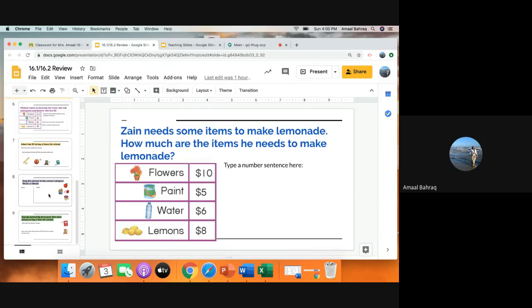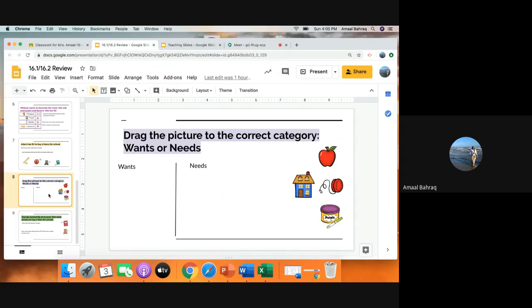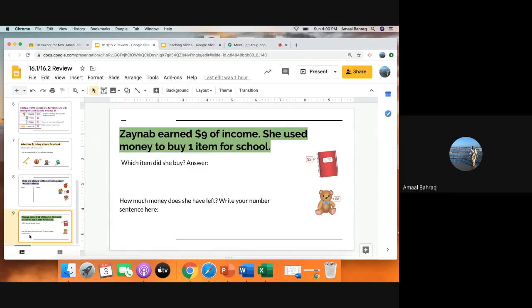You will see the last two problems say drag the pictures to the correct category. There's wants and needs. So you're going to drag these pictures to either needs or wants. Now, the last one right here says Zainab earned $9 of income. She used money to buy one item. So here are the items. Tell me which item she would buy for school and how much money would she have left over if she bought that item.